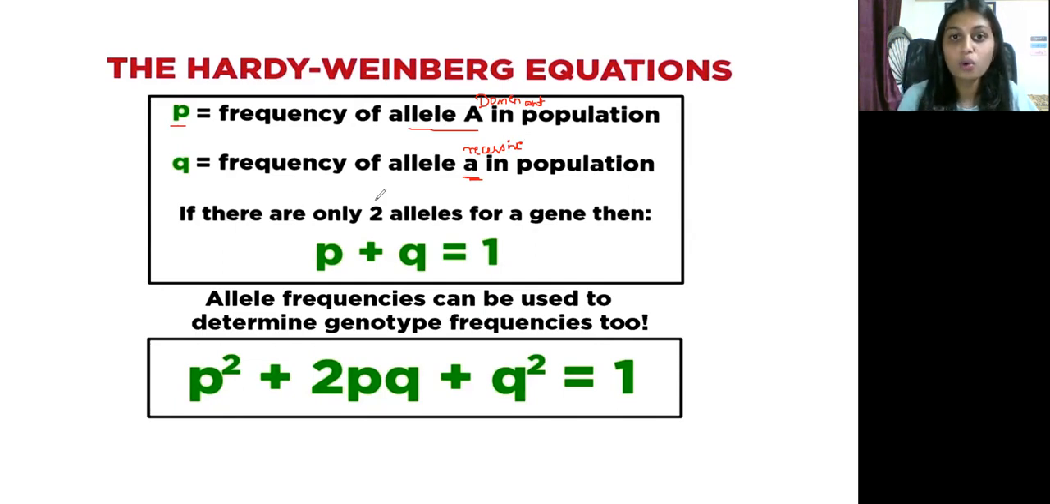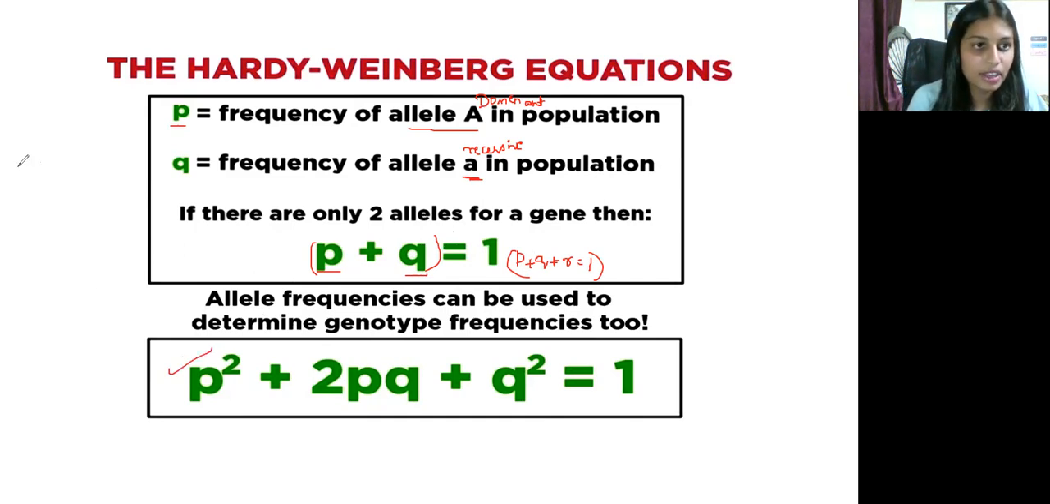Okay, so if there are only two alleles, P plus Q is equal to 1. If there are three alleles, in that case P plus Q plus R is equal to 1. In the case of two alleles, P plus Q is equal to 1. In the case of three alleles, P plus Q plus R is equal to 1. With the help of this P plus Q, they identified one equation to find out the genotype frequencies.